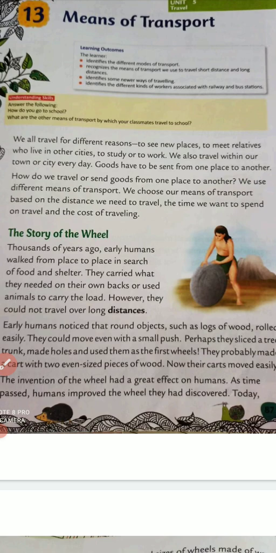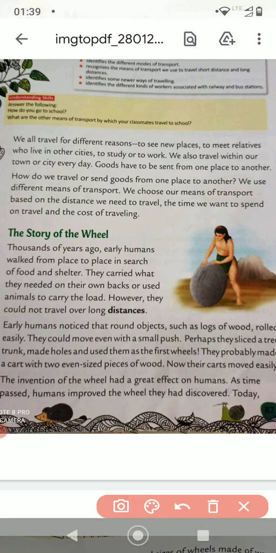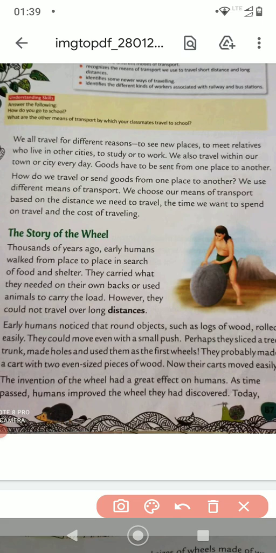We choose our means of transport based on the distance we have to travel, the time we want to spend on travel, and the cost of traveling. So these are the 3 points which are very important. How do you choose your means of transport?